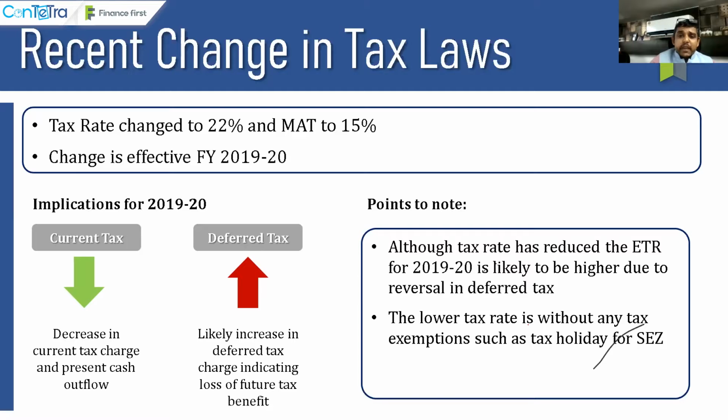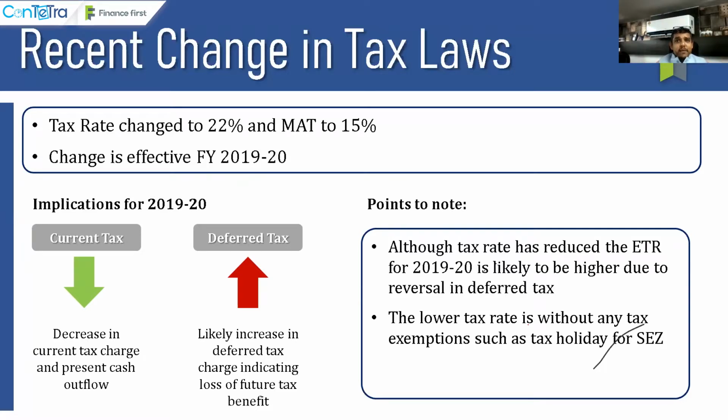Now, logically speaking, if the tax rate is going to go down to 22%, there is going to be a saving as far as cash flows are concerned, right? There is going to be a decrease in current tax charge and the present cash outflow is going to reduce. But guys, have you imagined that in the previous years, whatever disallowances you have taken, you would have created a deferred tax at a rate of 34%, right? Because deferred tax has to be accounted always based on enacted or substantively enacted rates.